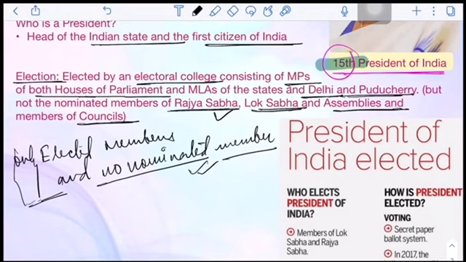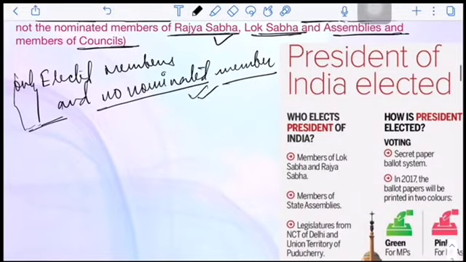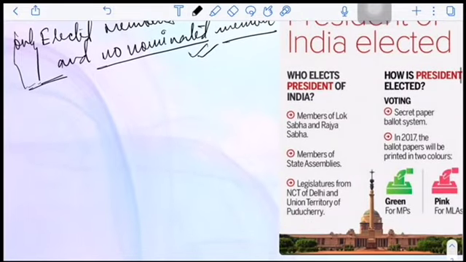That's why only state assembly MLAs take part, not the members of the council. So this is how the president is elected, with members of Lok Sabha and Rajya Sabha taking part.